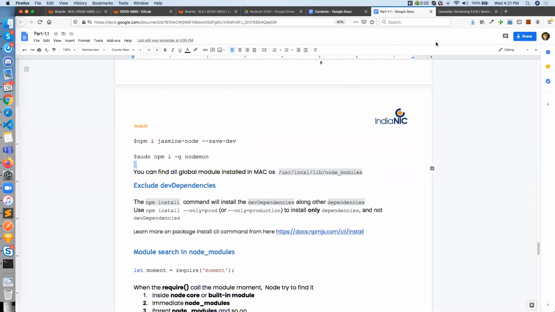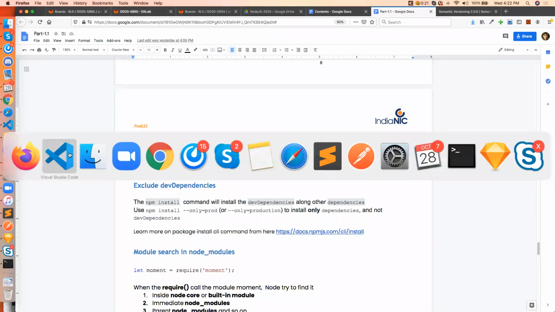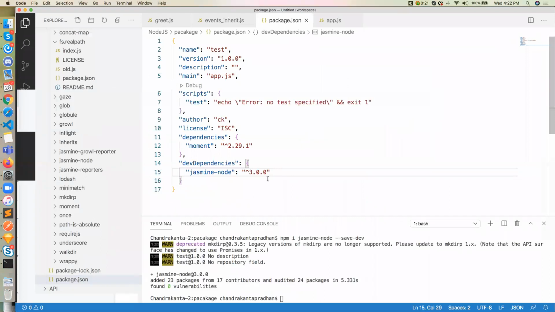Sir, I have one doubt. Okay. If you can navigate to the package.json. Just a minute, let me open the message in chat one. It is not visible to me. Okay. Where do I need to switch this one?